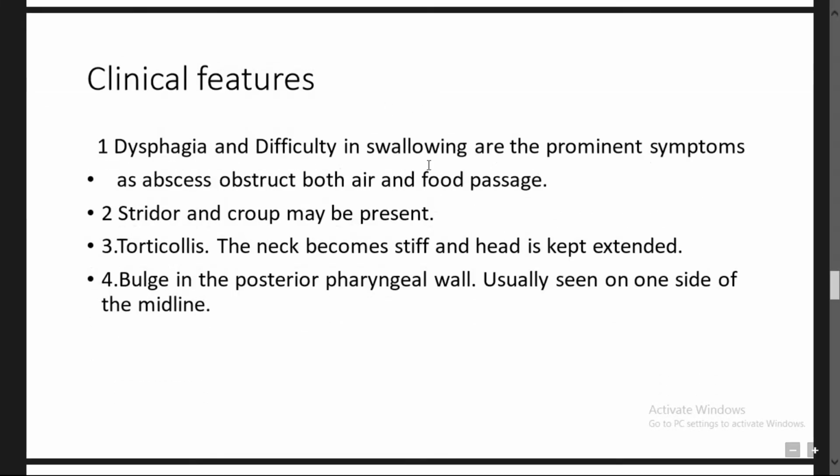One is dysphagia and difficulty in swallowing, and the second one is stridor and croup because of the collapse of the trachea, and croup is nothing but laryngotracheal bronchitis. You can remember the pencil sign in the case of croup, and in the case of torticollis, the neck becomes stiff and the head is kept extended. The next one is the bulge in the posterior pharyngeal wall, which you can see clearly.